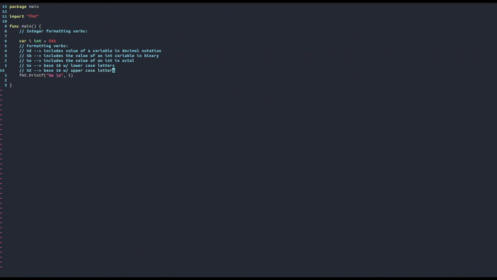So now let's declare another variable. So for example, int z is equal to 987, and let's print both of them in hexadecimal, both in uppercase and in lowercase, and let's see the difference.